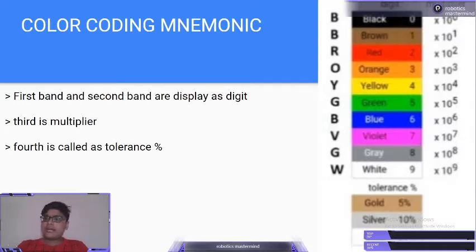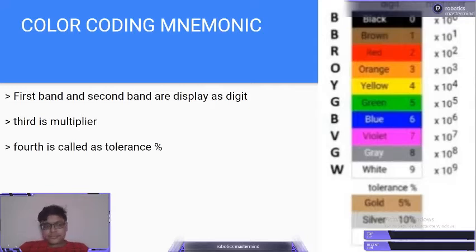Let us get going with the multiplier, the third band. We need to multiply the numbers, so we will just add zeros. If it's black, we don't write anything and continue further. If it's brown, we write one 0. If it's red, we write two 0s, and if it's orange, three 0s, and so on with fourth, fifth, sixth. We just continue writing 0s over there for the higher colors.